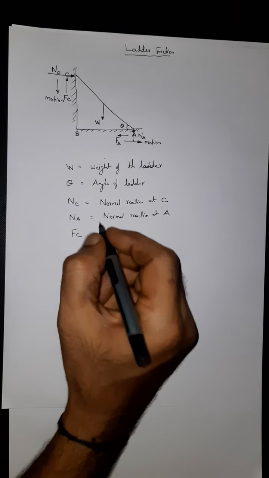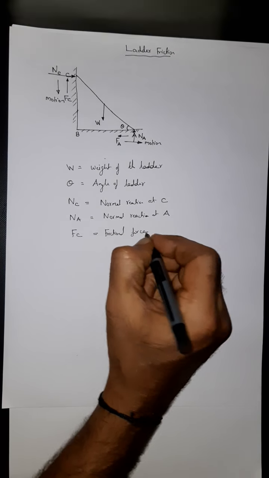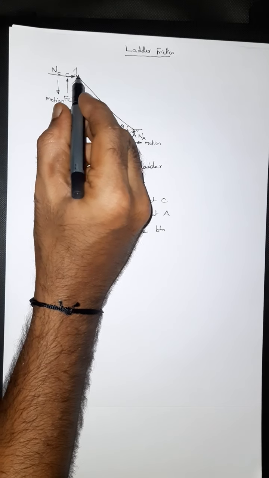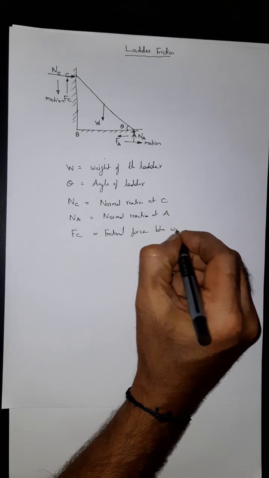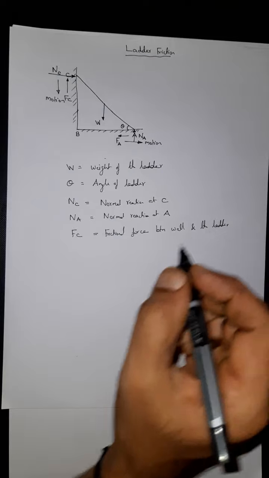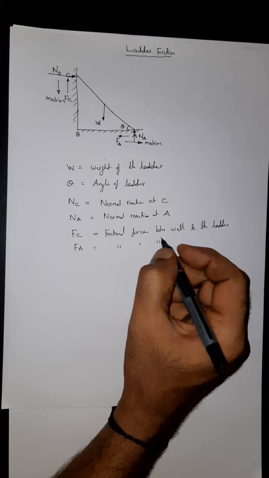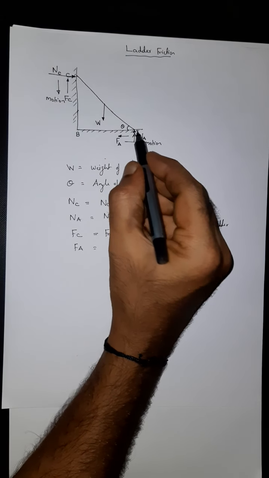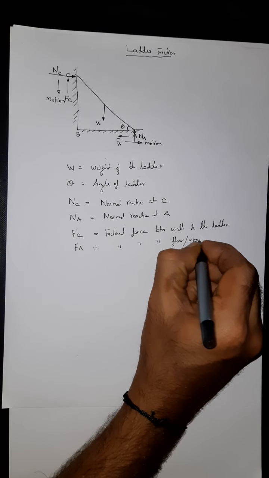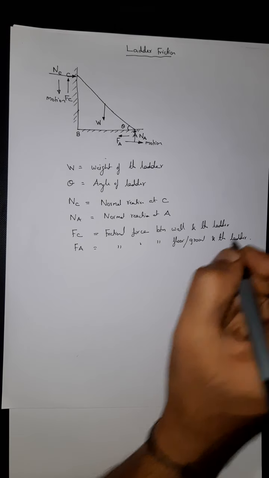Frictional force between wall and the ladder. Then what about FA? It's a frictional force between the floor or ground and the ladder.